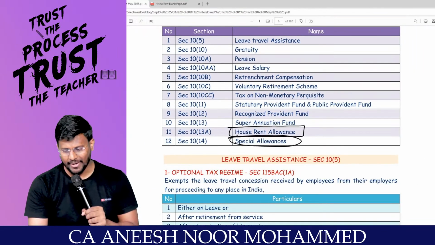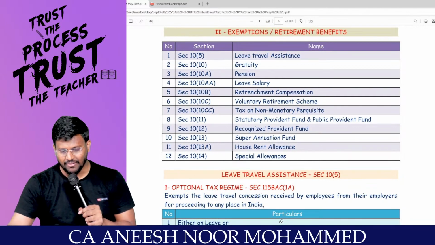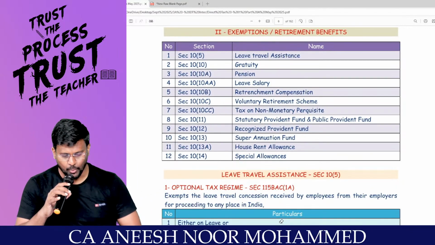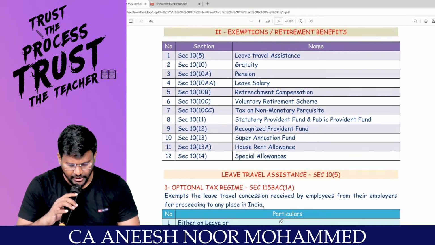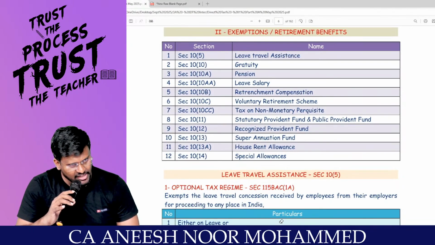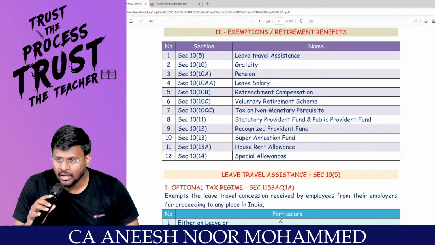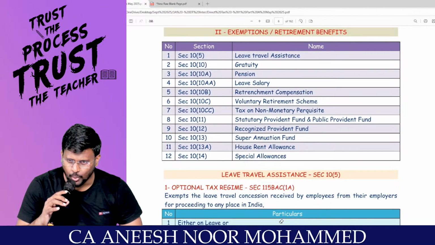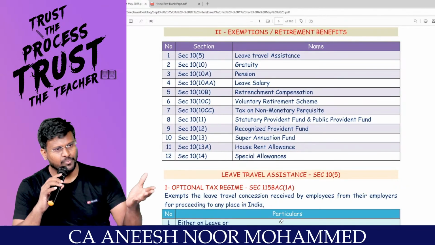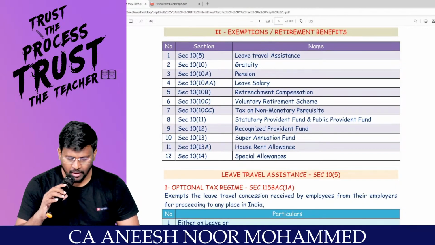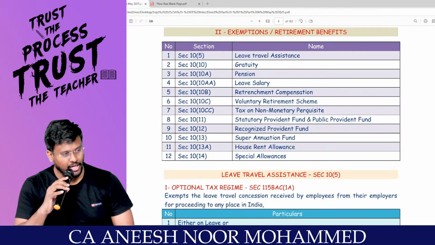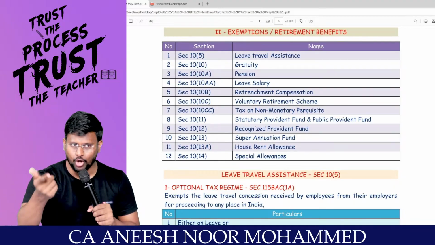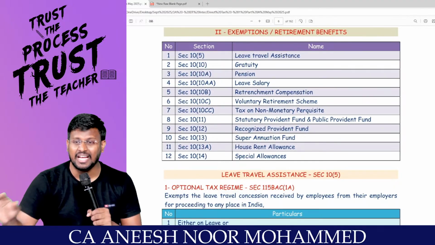Comfortable? So my dear lovable students, what is section 10(5)? Leave travel concession or leave travel assistance. What is section 10(10)? Gratuity. Section 10(10A)? Pension. Section 10(10AA)? Section 10(10B)? Retrenchment compensation. Section 10(10C)? VRS. Section 10(10CC)? Tax on non-monetary perquisite. Section 10(11)? Statutory provident fund or public provident fund. Section 10(12)? Recognized provident fund. Section 10(13)? Superannuation fund. Section 10(13A)? HRA. Section 10(14)? Special allowances. These are amounts paid by the employer to the employee, but they will be exempted in the hands of the employee.